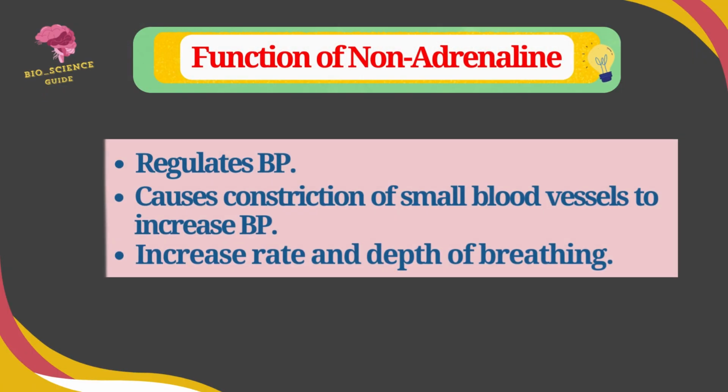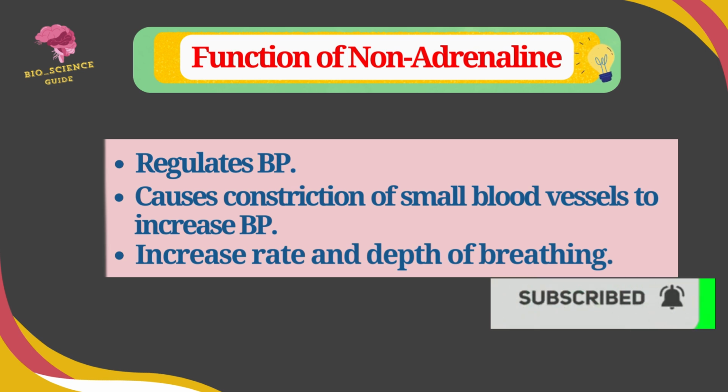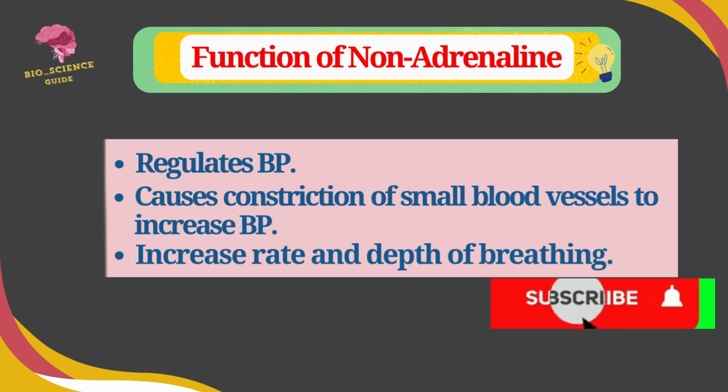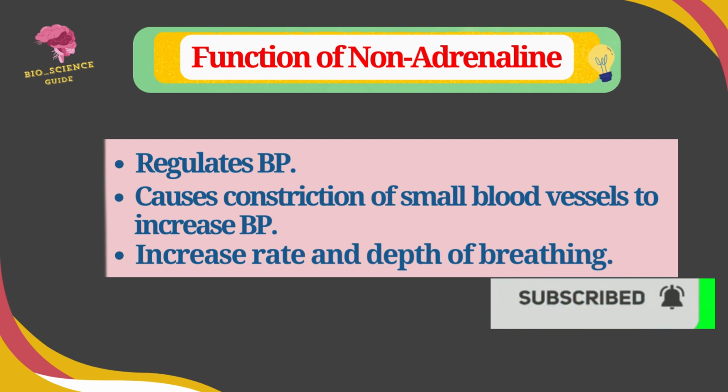Functions of noradrenaline hormone. The noradrenaline hormone regulates the blood pressure under normal condition. It causes the constriction of small blood vessels to increase blood pressure and also increases the rate of blood flow through the coronary arteries and increases the rate and depth of breathing.